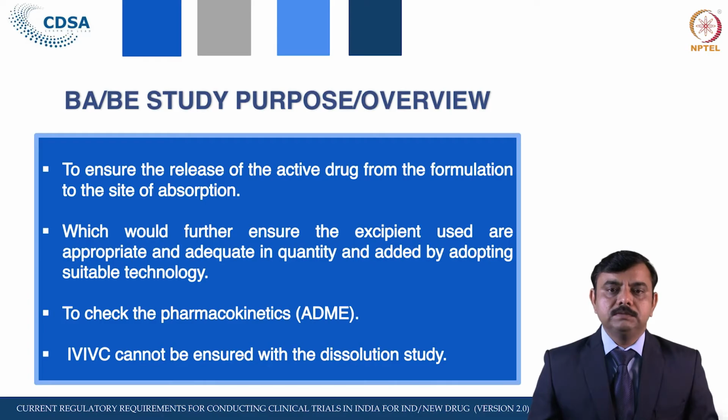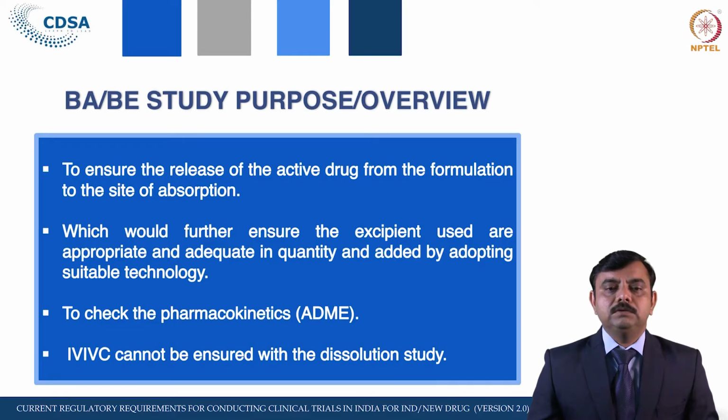Once the drug is at the site of absorption, only then will it get absorbed and be available in the blood circulation, and once it is available in the blood circulation, only then can it elicit its desired effect. That's why the bioavailability and bioequivalence study is required.